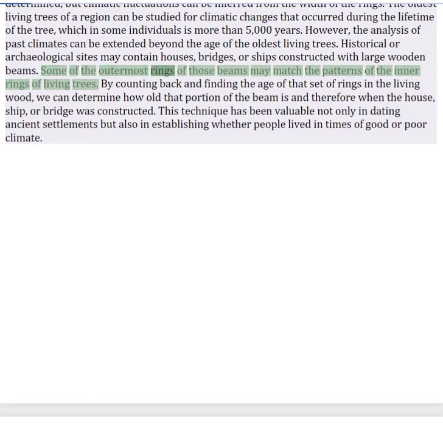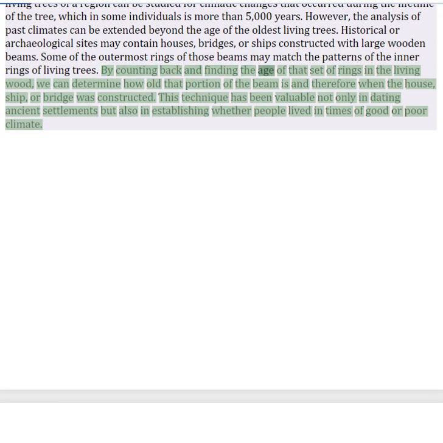Some of the outermost rings of those beams may match the patterns of the inner rings of living trees. By counting back and finding the age of that set of rings in the living wood, we can determine how old that portion of the beam is and therefore when the house, ship, or bridge was constructed. This technique has been valuable not only in dating ancient settlements but also in establishing whether people lived in times of good or poor climate.